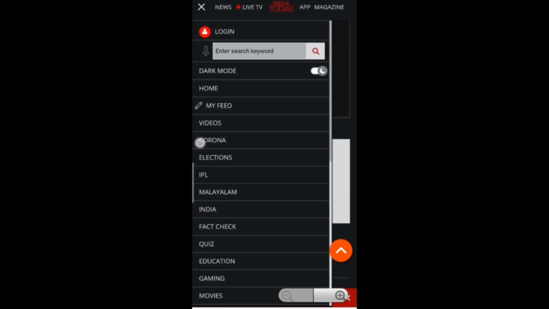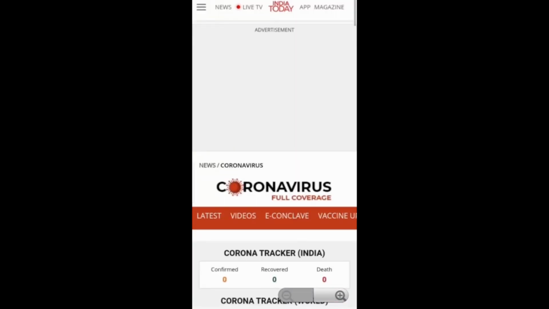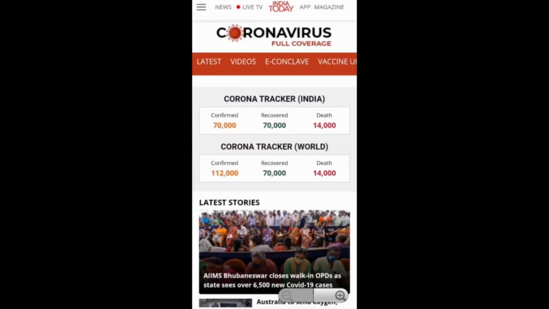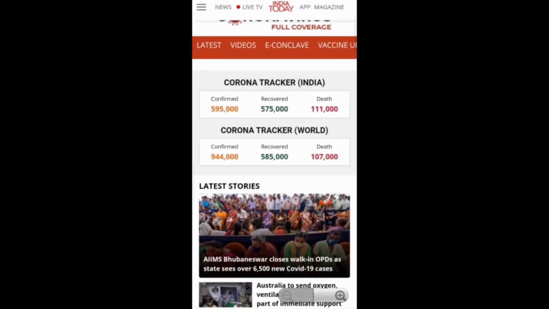So let's see corona. So there is a thing in corona which is the corona tracker. So you can easily track the corona patients all over the India. You can see this, or also all over the world. You can see these all are related to corona.